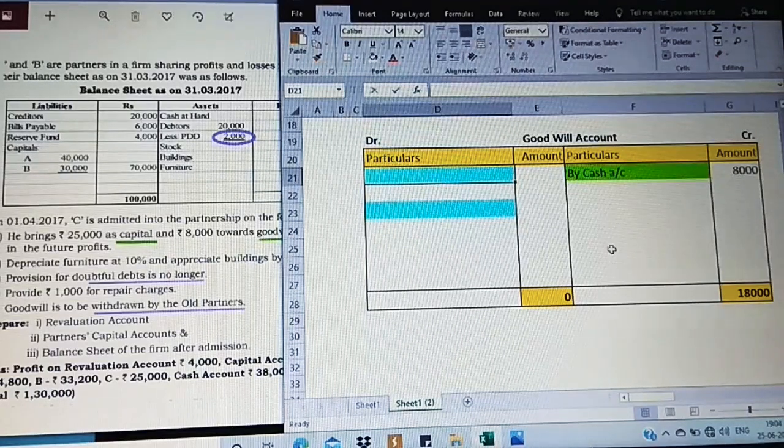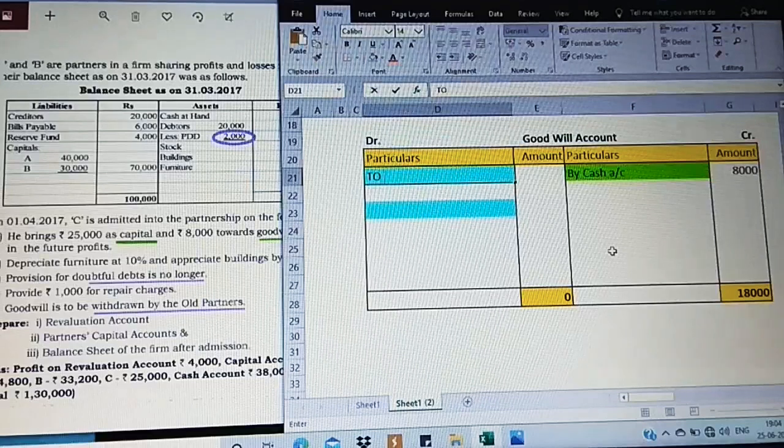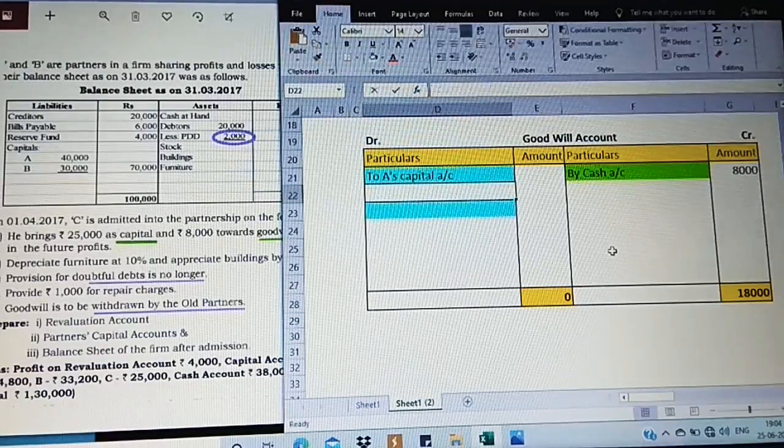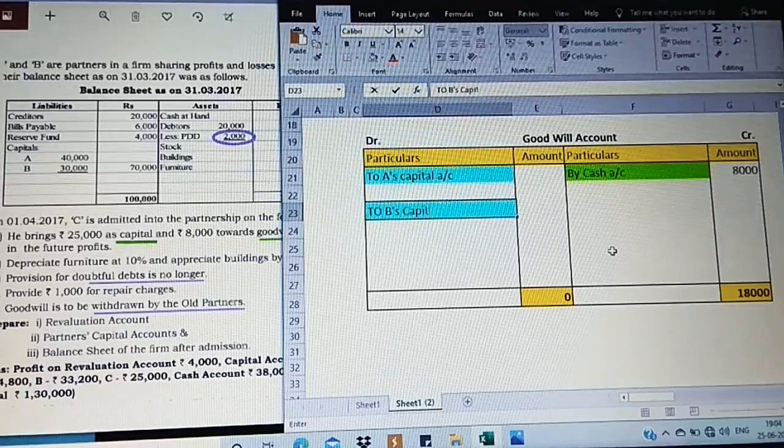Now this part is going to be just similar to what we did in the previous video. If he is bringing in the form of cash and nothing else is given here, the first step is by cash account on the debit side to the old partners' capital account. So who are the old partners? To A's capital account, then to B's capital account.